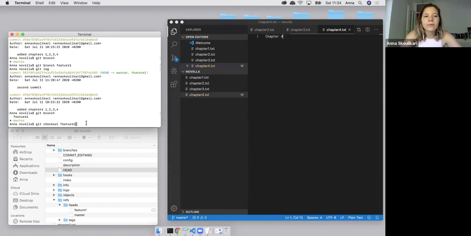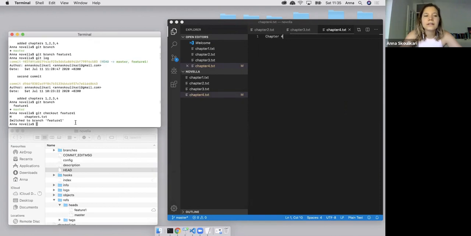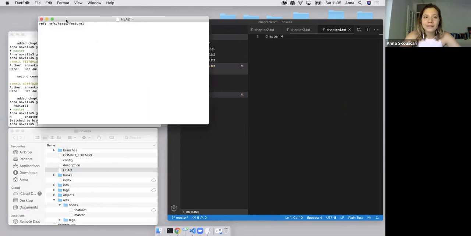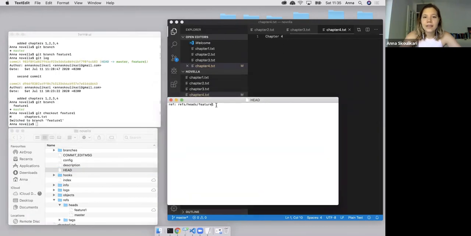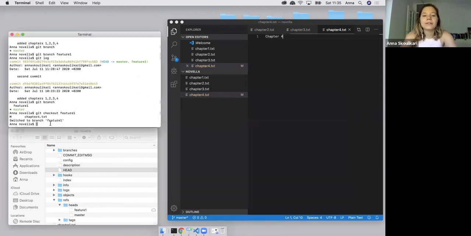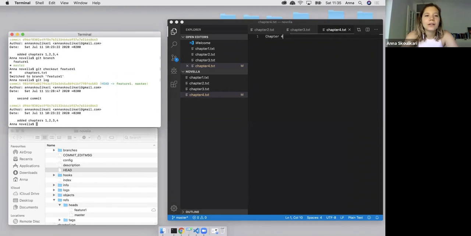When I press enter, it's going to tell me I have switched to branch feature 1. Now if I open up this head file again, we're going to see that it's now referencing the feature 1 branch. The other thing we can do is git log, and now we can see that head is literally pointing to feature 1.